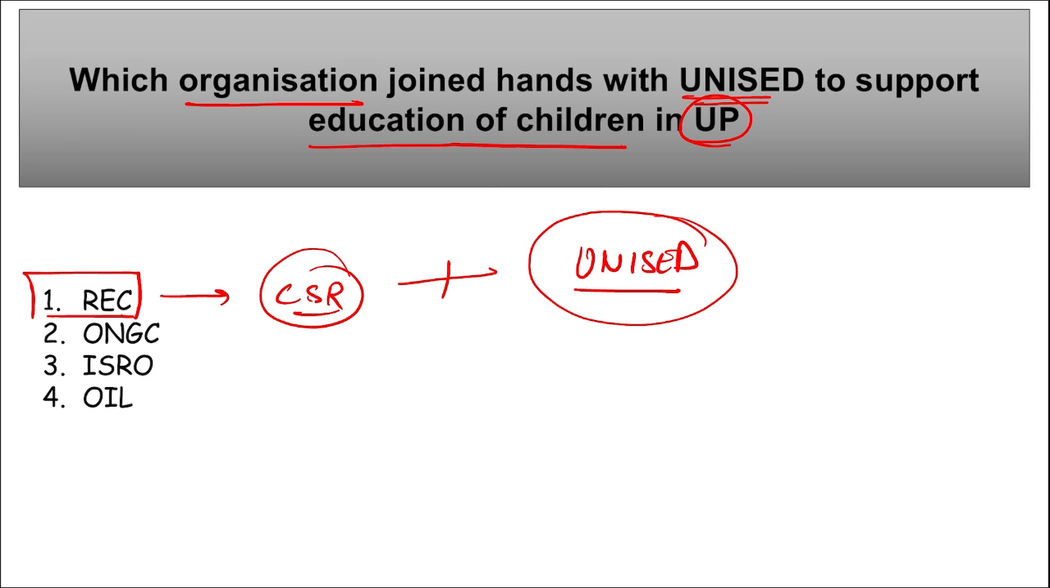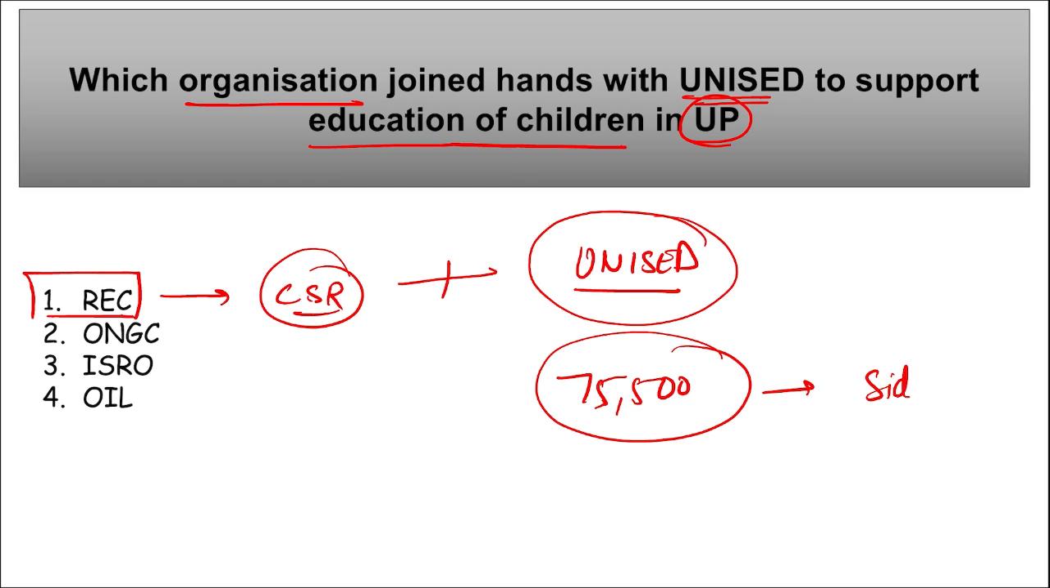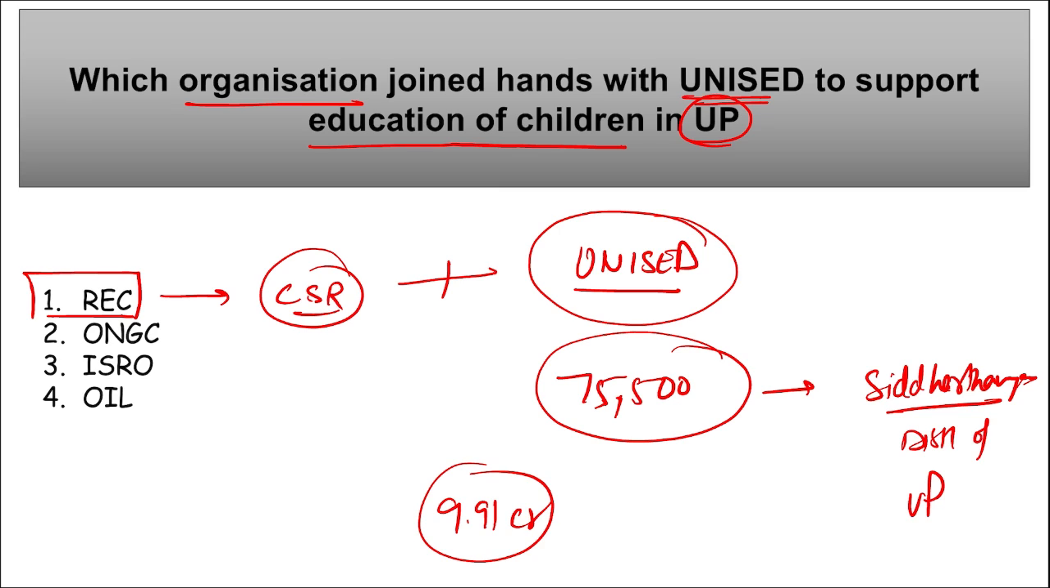So these two organizations partnered together to support the education of more than 75,500 students in Siddhartha Nagar district of Uttar Pradesh. Correct? And REC committed financial support of 9.91 crore rupees to support the education in the Siddhartha Nagar district of UP for 75,500 children.